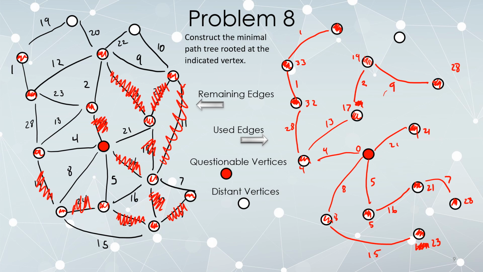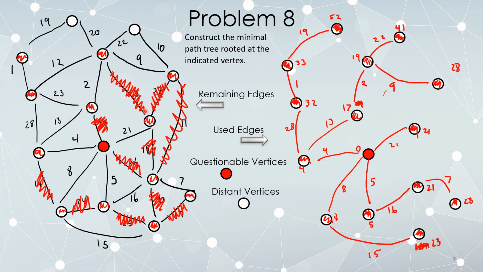I'm using this edge, which was a 19. 33 plus 19 gives us a tentative score of 52. And from the 19, I can use this edge, 22, connects this for the first time with a score of 41. Okay, everything's connected up, but now let's just look for things over here that I haven't put over here. This 8, this 5, I think the bottom is all used up.